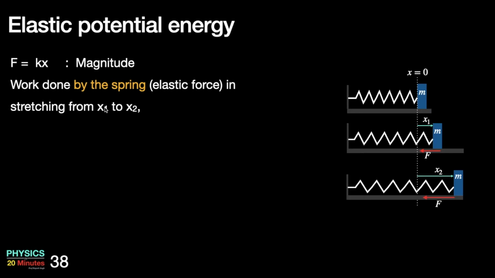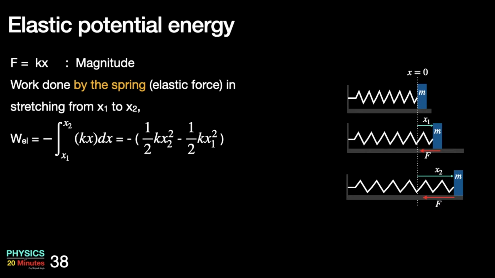Work done by the spring in stretching from x1 to x2, that is stretching from this position to this position, we can obtain very easily. We have done it earlier. It's a variable force, not constant, unlike in gravitational force. So we can take an integration. Force kx is working towards left, displacement is working towards right. So they are in opposite directions, so a minus sign, you integrate it.